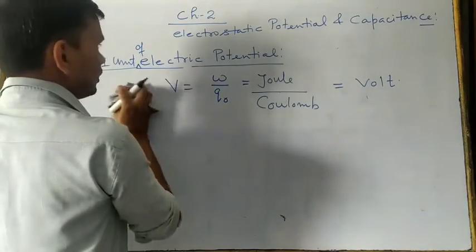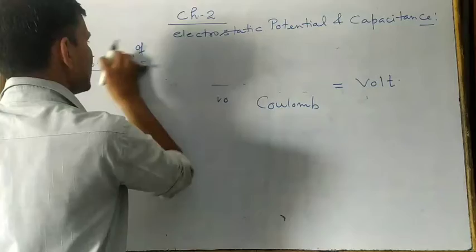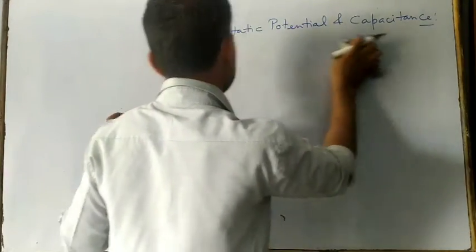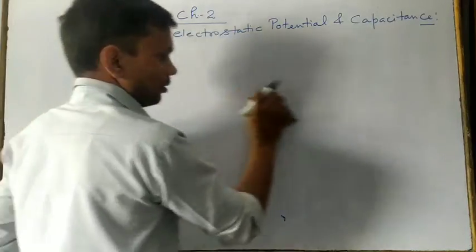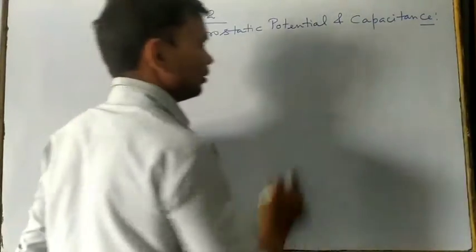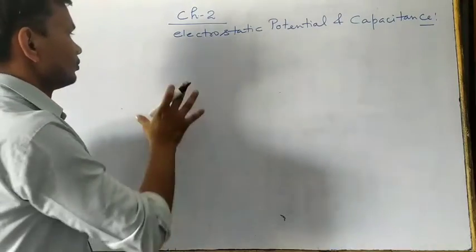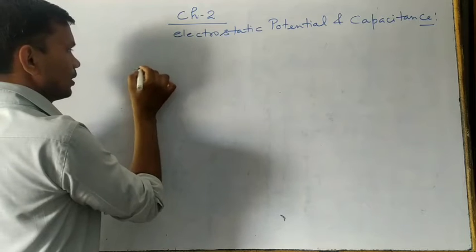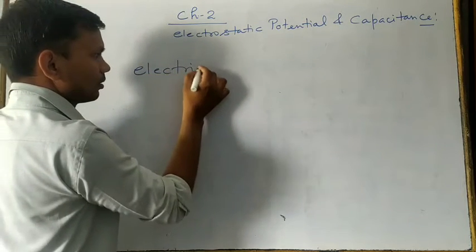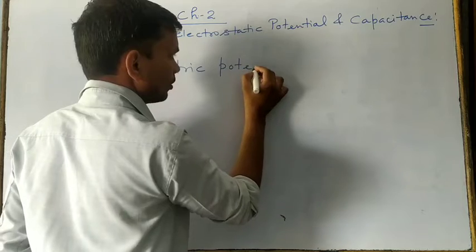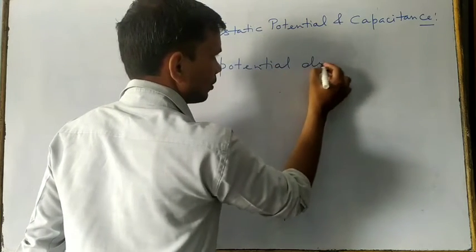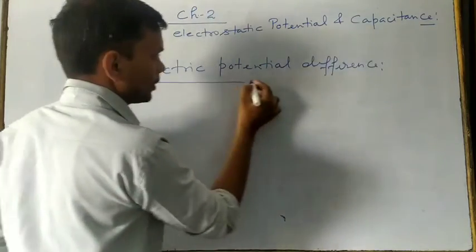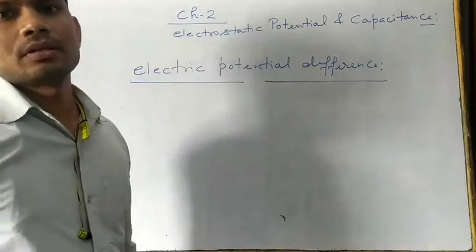And after this one, we are going to discuss the potential difference. And we know that due to the potential difference only the electric charges are flowing. So potential difference, or electric potential difference. So what is the meaning of electric potential difference?